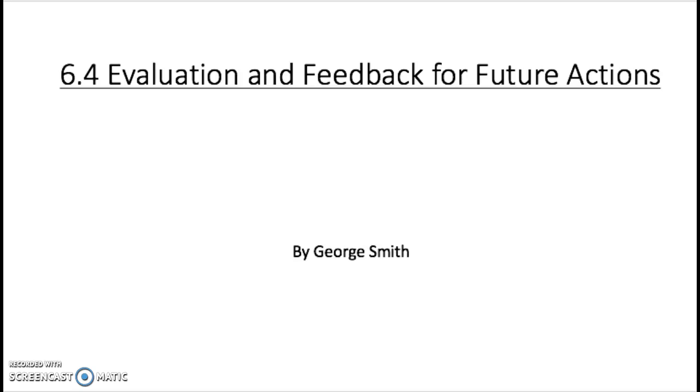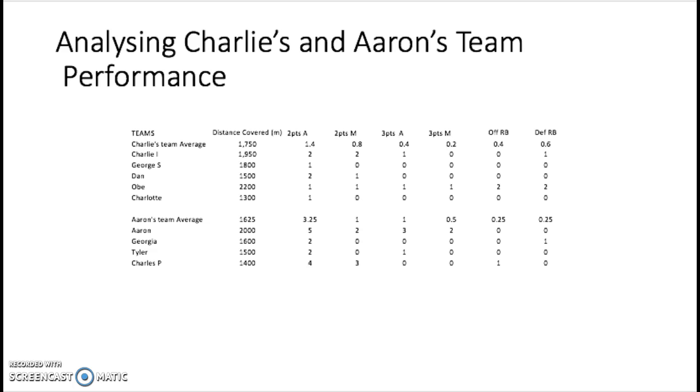6.4 Evaluation and feedback for future actions. Using notational analysis, we can see that Charlie's team covered a larger distance of 1,750 metres compared to Aaron's team, which covered 1,625 metres, which would suggest that Charlie's team worked harder. Aaron's team had a 3.25 average of 2 points attempted, whereas Charlie's team got 1.4 attempts on average, which would suggest that Aaron's team was stronger in their shooting.